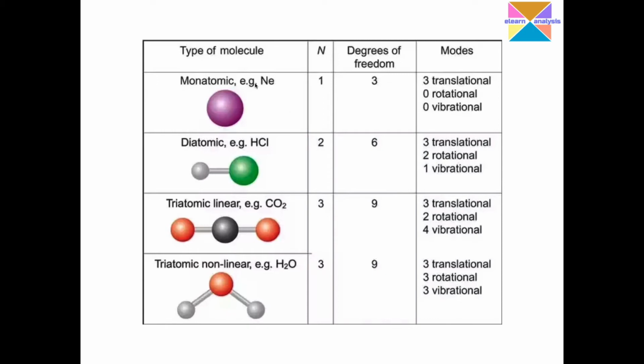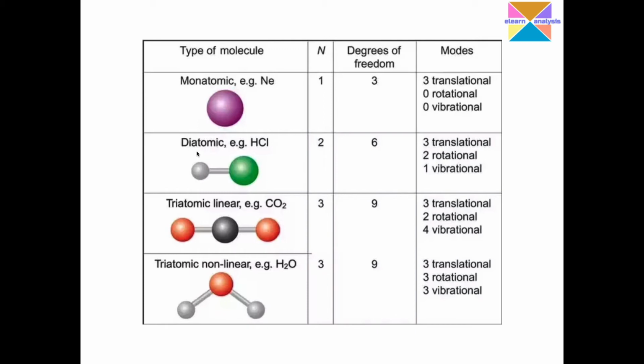So it is a monoatomic molecule. It has n equal to 1, and it is 3n, so when n is equal to 1, the total degrees of freedom is 3. And we know that all molecules have 3 translational motions. So the remaining 2 will become 0 because the 3 degrees of freedom have already been occupied by translation.